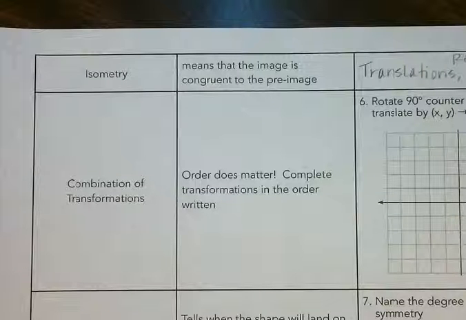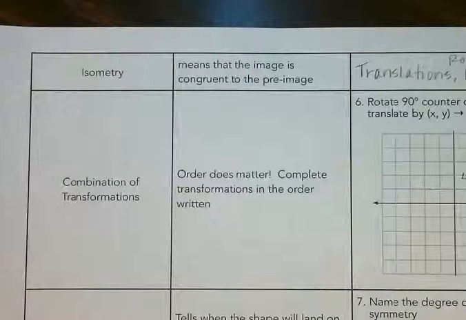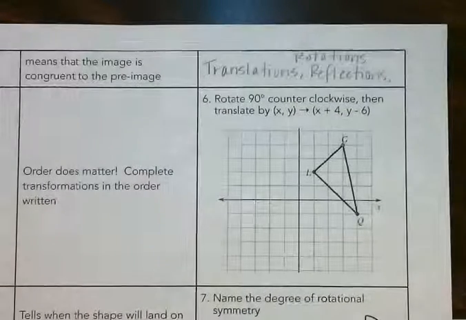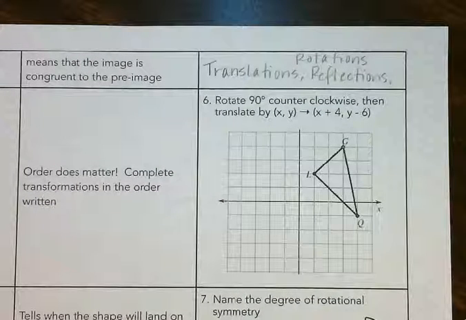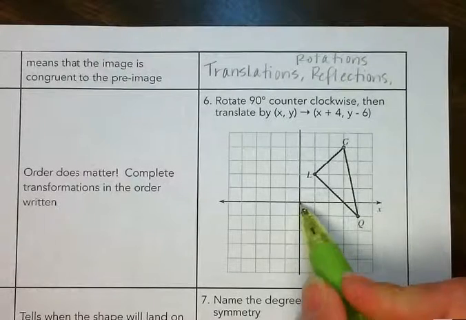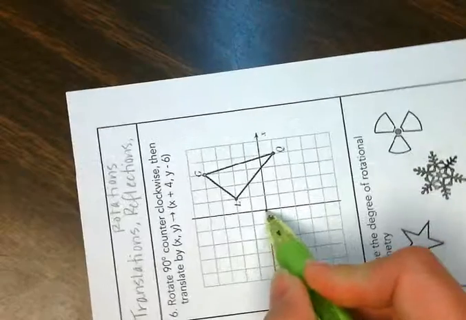Okay, combination of transformation. So what we're going to do now is put together more than just one transformation in a problem, and the order does matter. So the best thing to do is just go in the order that they're written. So for our example, we're going to rotate 90 degrees counterclockwise, then we're going to translate it. So first thing we're going to do is take this shape and rotate it 90 degrees counterclockwise.